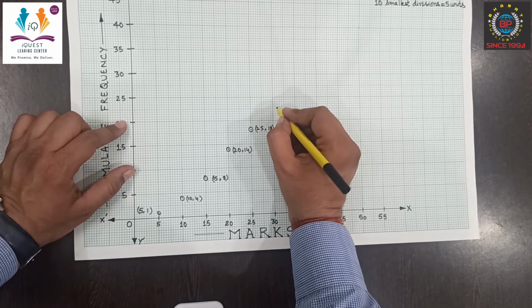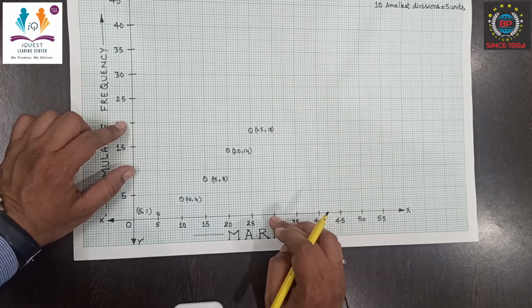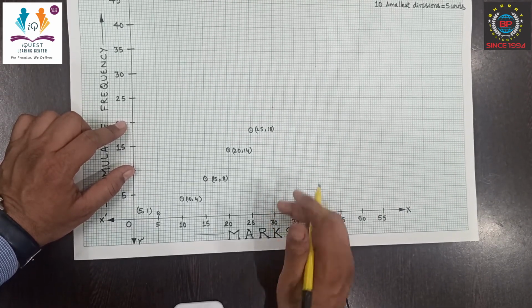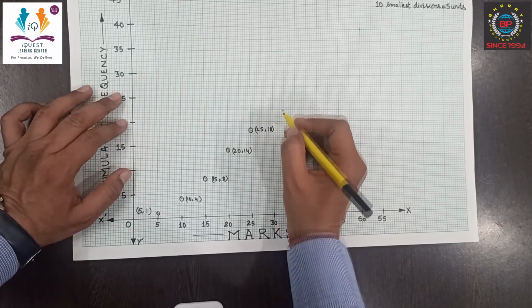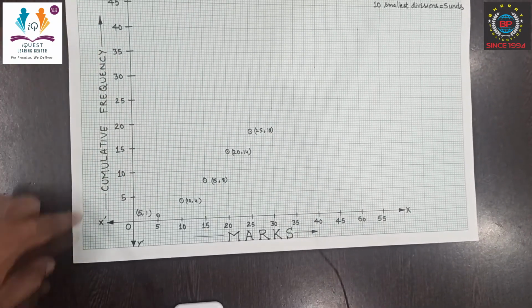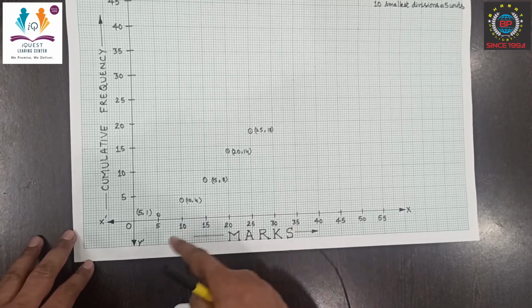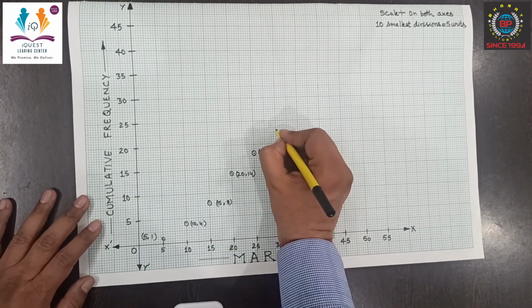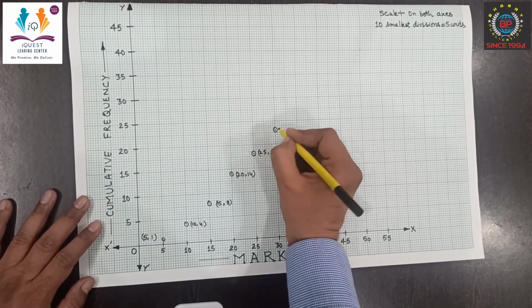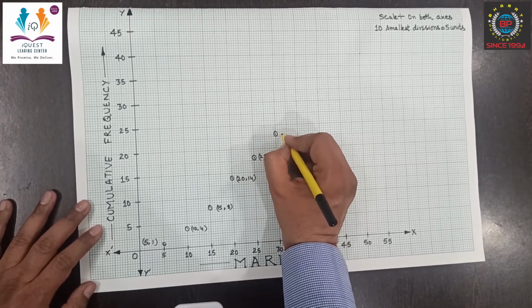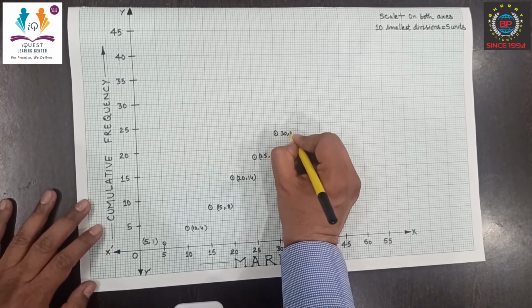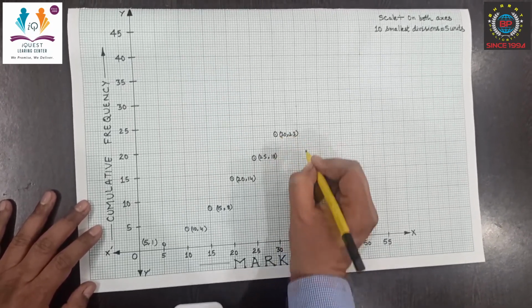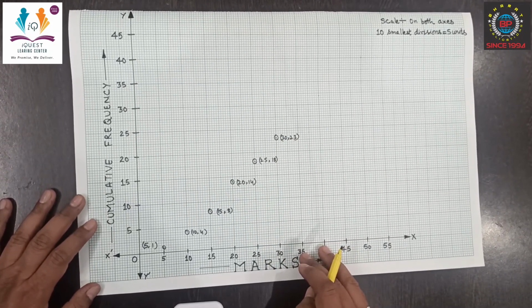For the next value, 30 and 23. 23 is on the y-axis and 30 is on the x-axis. So this is the value 30, 23. The next value is 35.